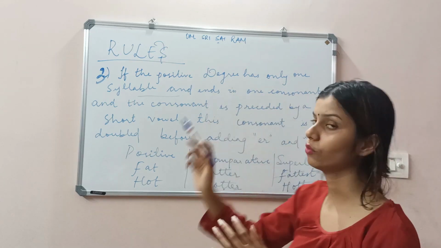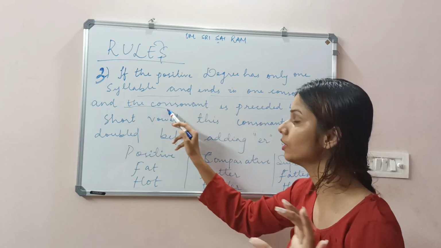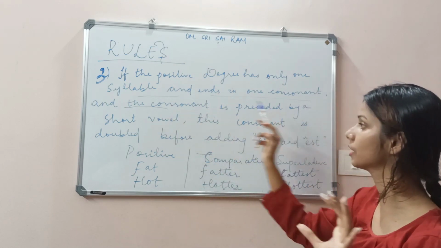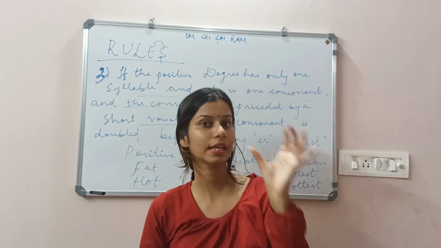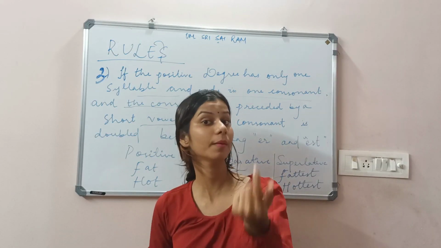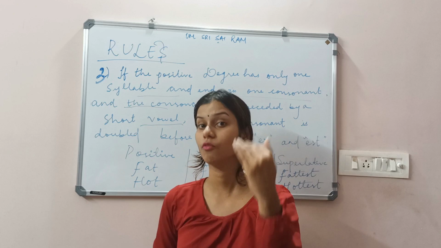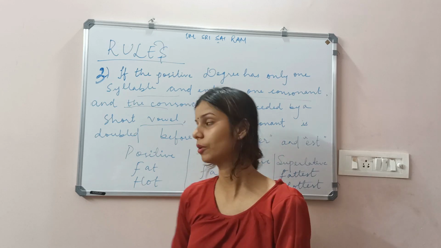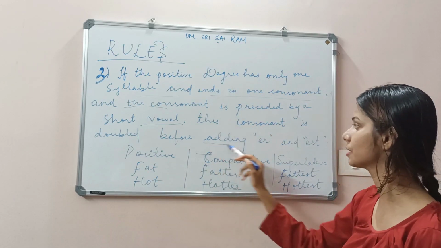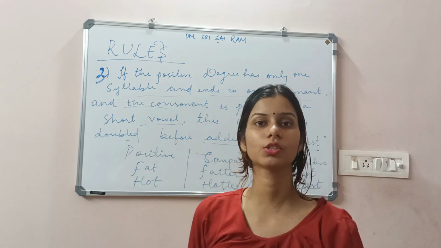So when the positive degree has one syllable and ends with one consonant, and the consonant is preceded by a short vowel, that means in the same word the syllable ends with a consonant letter, but before that we have a vowel. A short vowel letter sits there, and before that particular word is changed to the comparative form, the consonant is changed to double form.